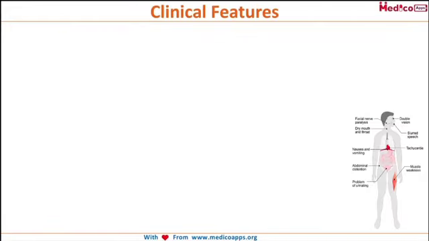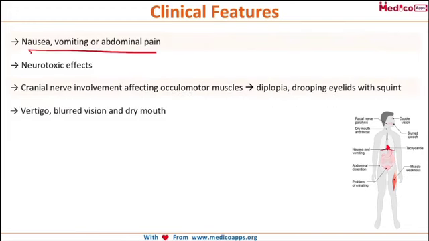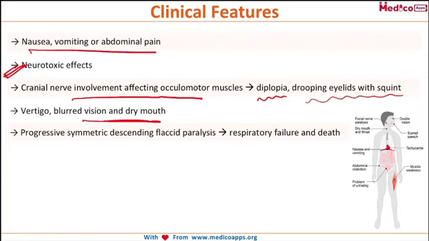And how would a patient present to us? A patient of food poisoning will present with nausea, vomiting, and abdominal pain. That is a general feature with which the patient will present. Along with that, in case of severe and fatal food poisoning, the patient might also present with neurotoxin effects like cranial nerve involvement, affecting the oculomotor muscles. If the oculomotor muscles are affected, definitely there will be diplopia, drooping of the eyes with squint. There will be vertigo, blurred vision, and dry mouth. And lastly, there might also be progressive symmetric descending flaccid paralysis.